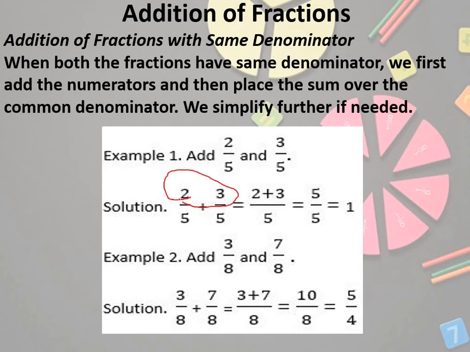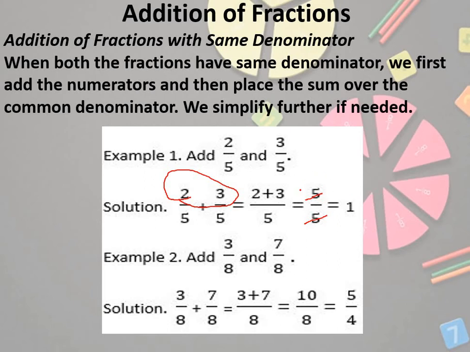Leave the denominator like that only. Take the denominator as a common 5. Add only the numerator part. 2 plus 3, 5. See, this 5 and 5, they both are the same. You can divide and convert it into the lowest term. 5 divided by 5 will give 1.